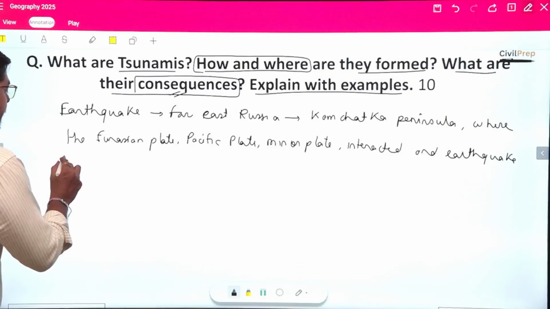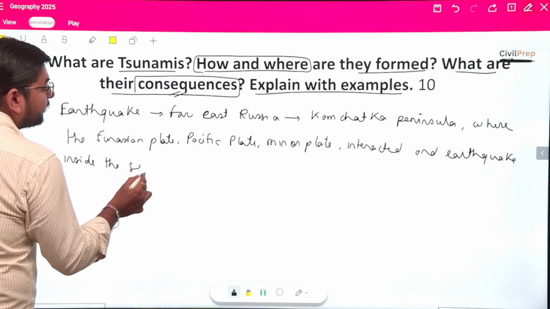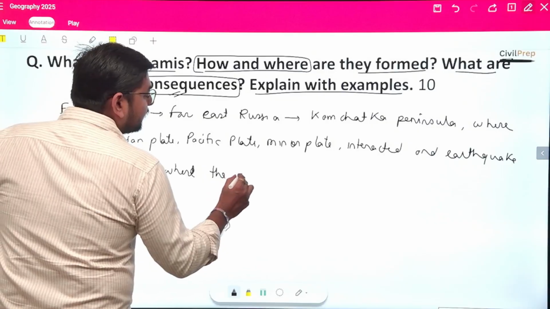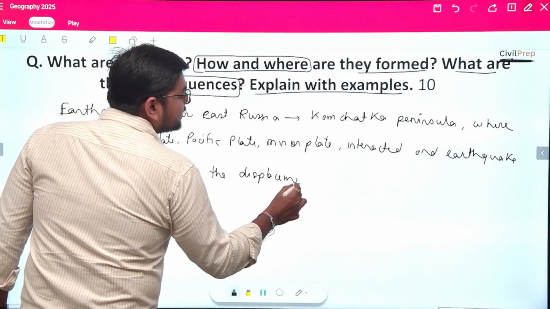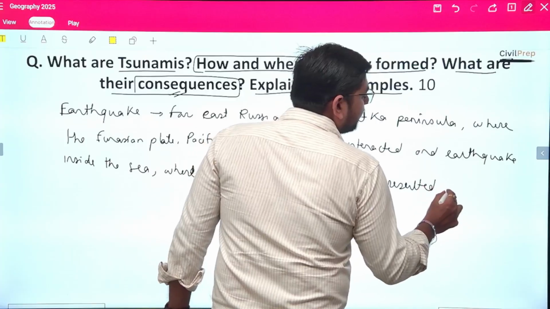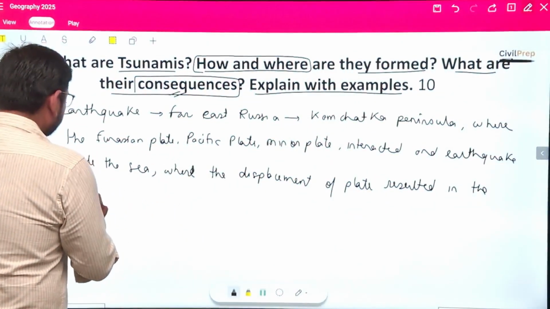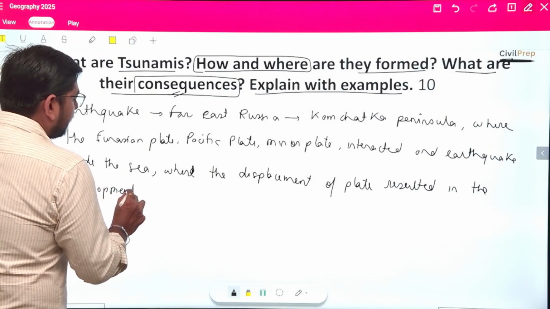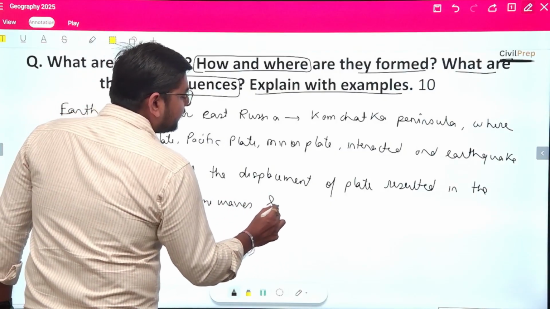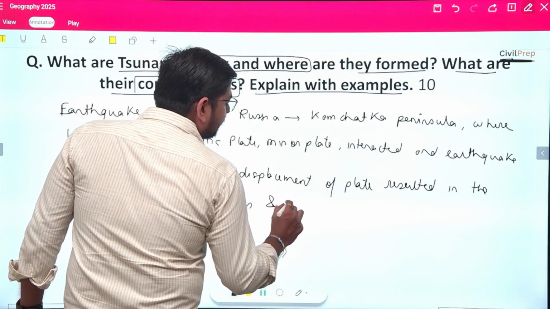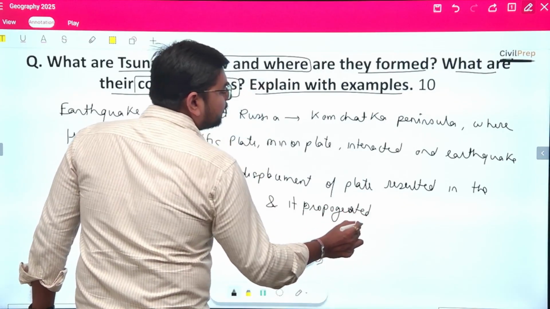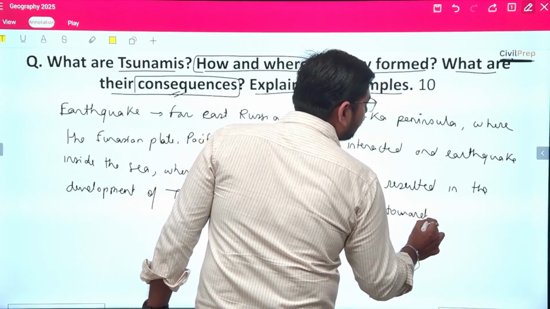Earthquake कहाँ पे? Inside the sea. Okay, inside the sea, where the displacement of plate resulted in the development of tsunami waves and it propagated towards North America.